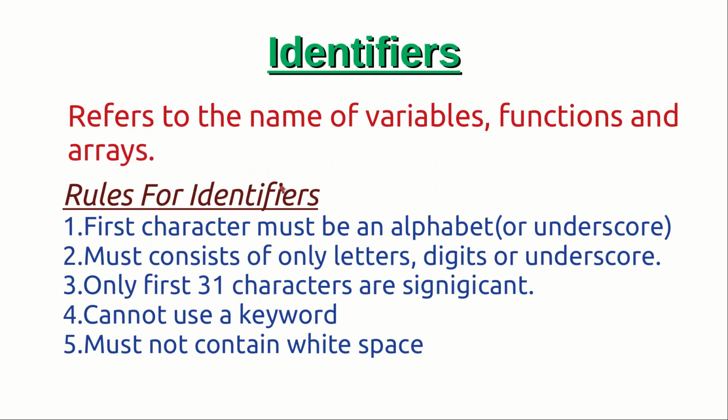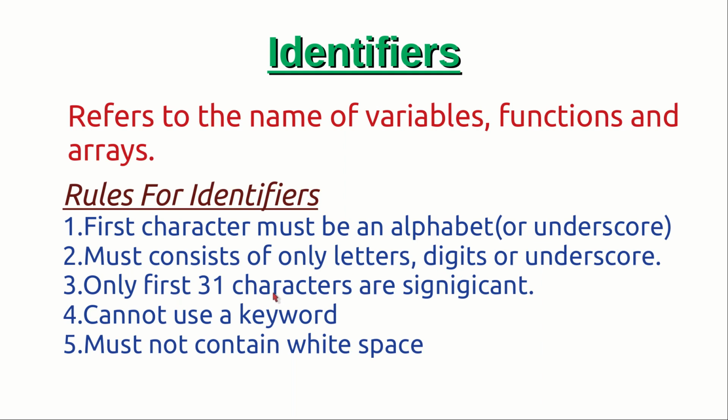So what are identifiers? Identifiers are user-defined words, and they basically refer to the names of variables, functions, and arrays. And these are some of the rules which we need to abide by while choosing the name for a variable, function, or array. So let us start talking about each of these rules in detail. The first rule says that an identifier should begin with an alphabet or underscore. It should not begin with digits. The second rule says that an identifier should consist of only letters, digits, or underscore. It should not contain any special characters like ampersand, percent sign, asterisk, caret, etc. at any position of the identifier.